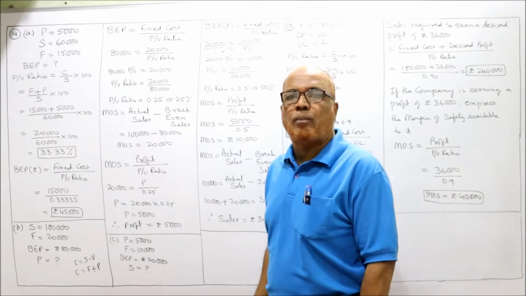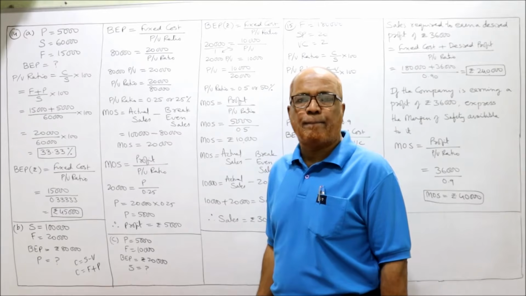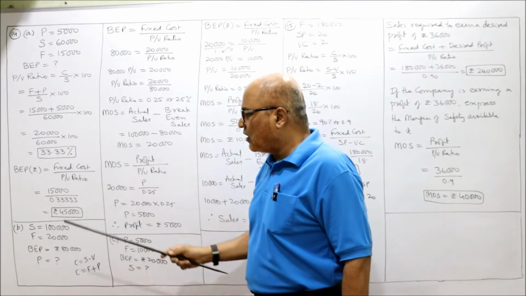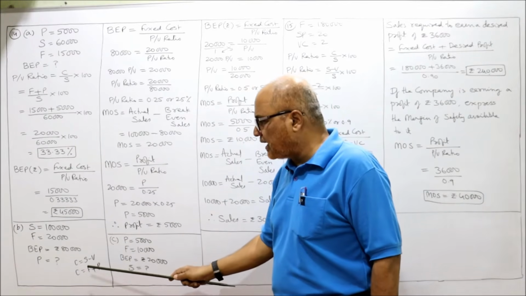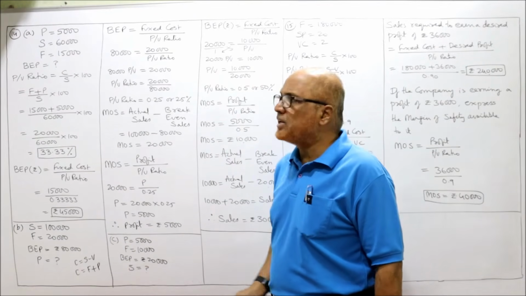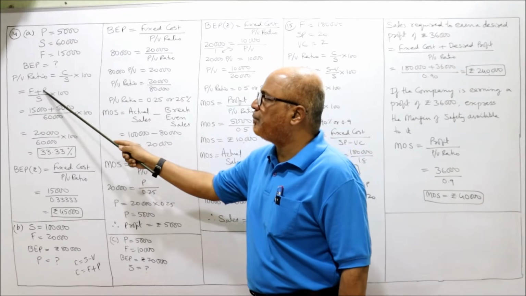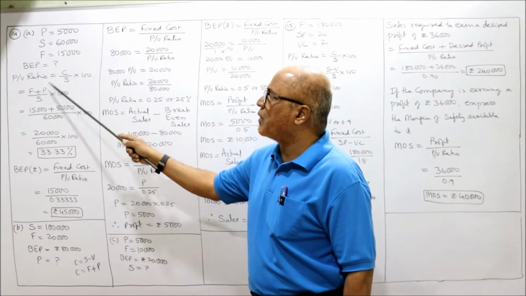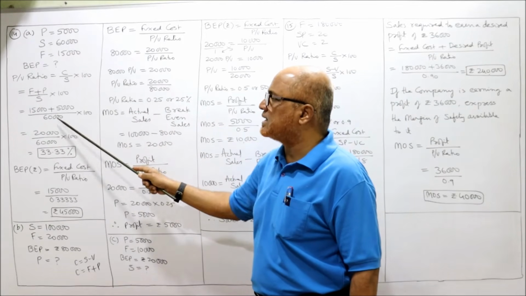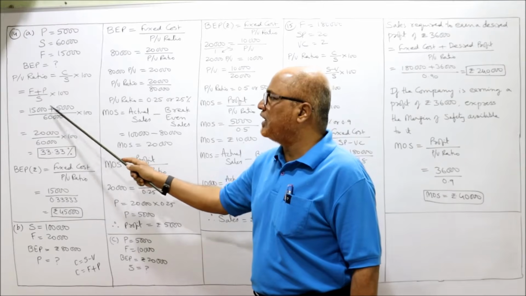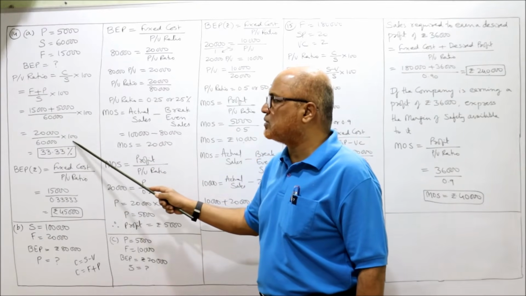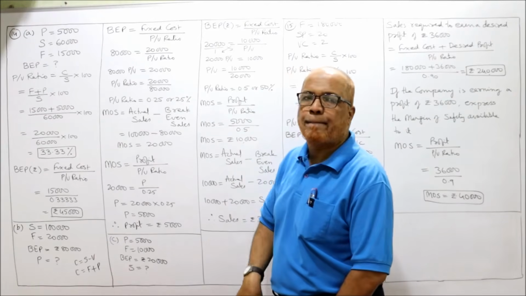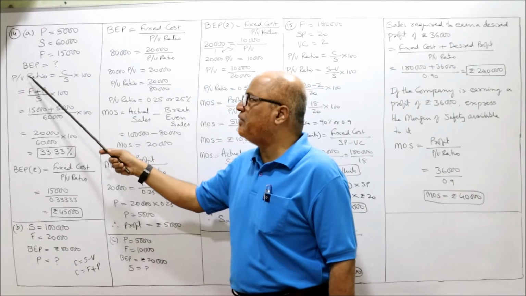Now it depends on the problem, what information is given. In our problem we are given P and F. So we cannot calculate S minus V. We can calculate F plus P. So in place of C, I am writing F plus P by S into 100. Fixed cost is 15,000, profit is 5,000, sales are 60,000 into 100. So 15 plus 5, 20,000 divided by 60,000 into 100. So it will become 33.33%. 33.33% is the PV ratio.